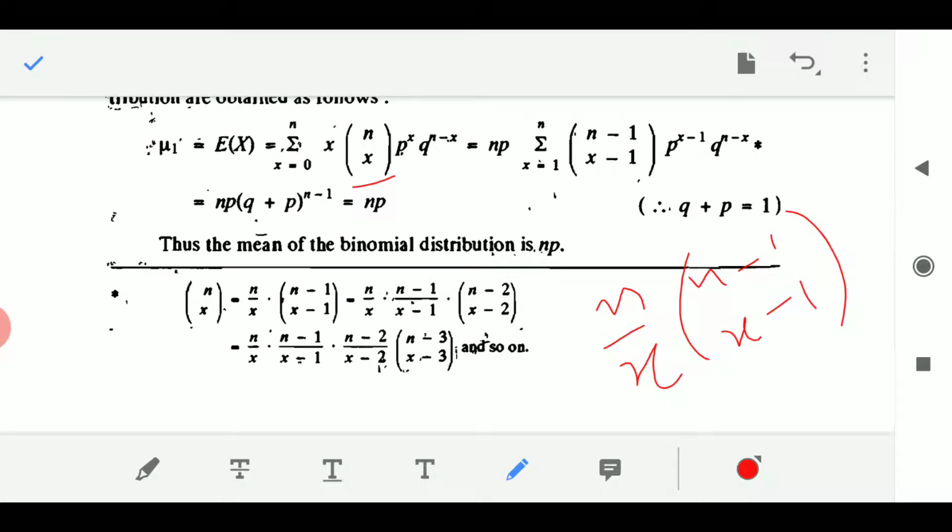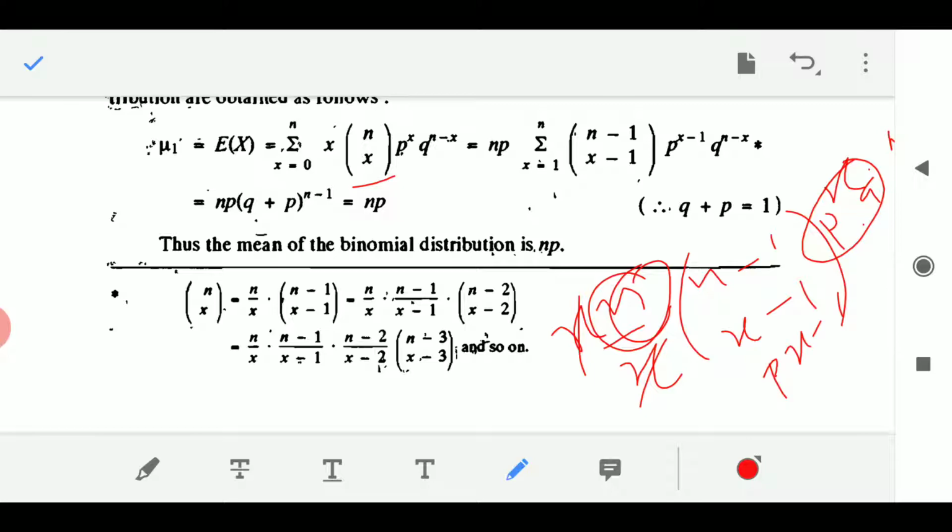So n by x is already there, so this x will get cancelled. Then we have p to the power x into q to the power n minus x. This n is there, and now this p will come into the picture: n into p from here. I can write p to the power x as p to the power x minus 1 into p to the power 1. I can always write that.